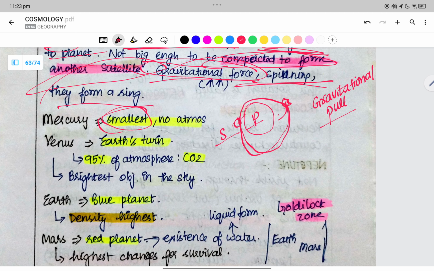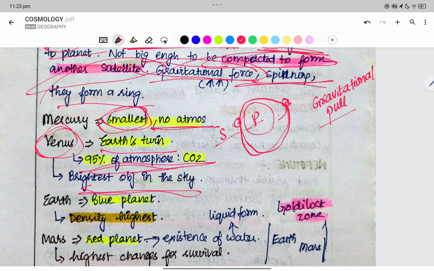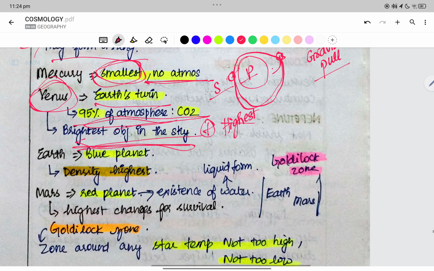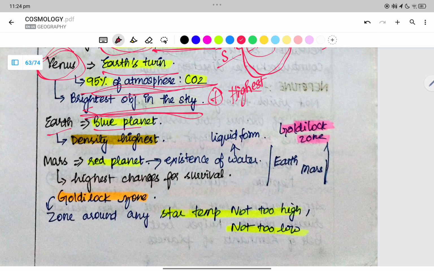Mercury is the smallest and it has no atmosphere. Venus is Earth's twin. 95% of its atmosphere is CO2. It is the brightest object in the sky, plus it is the planet with the highest temperature. Earth is a blue planet, density is highest. Venus has the highest temperature, and Earth has the highest density.